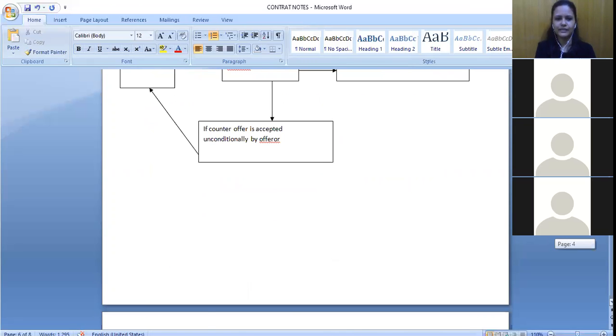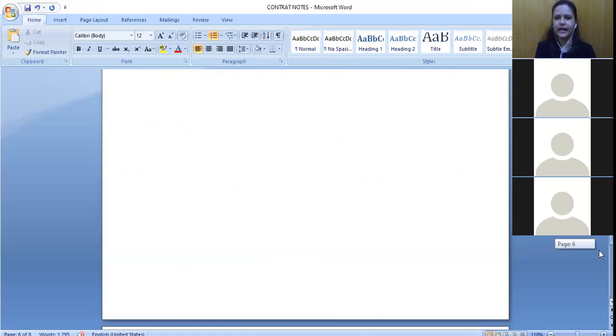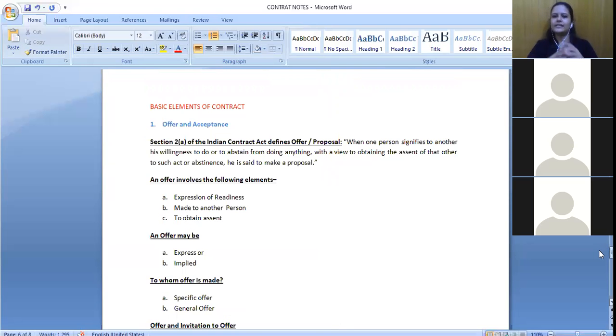So the next thing that we will study is with regard to basic elements. There are certain basic elements that we need for the formation of a valid contract, right? Under these elements, we will study different types of things also: that there are certain agreements which are specifically declared as void, who all are competent to contract, how an offer will be made, acceptance, communication, and all of that we will cover under this only. Okay, so we can just start with the first element. What is the first thing that we need for the formation of a valid contract?